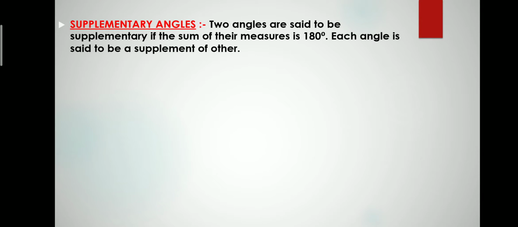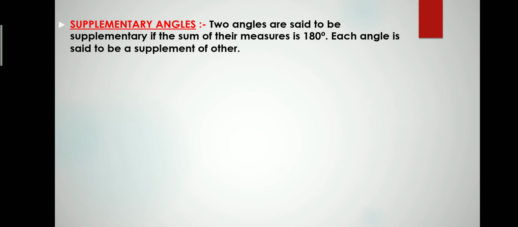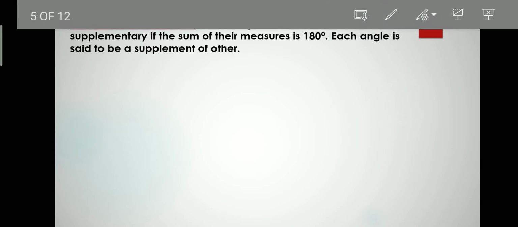I am going to move to the next page, that is supplementary angles. What are supplementary angles? Two angles are said to be supplementary if the sum of their measures is 180 degrees. That means if we take the sum as 180 degrees, they will be supplements to each other. They are called supplements of each other.